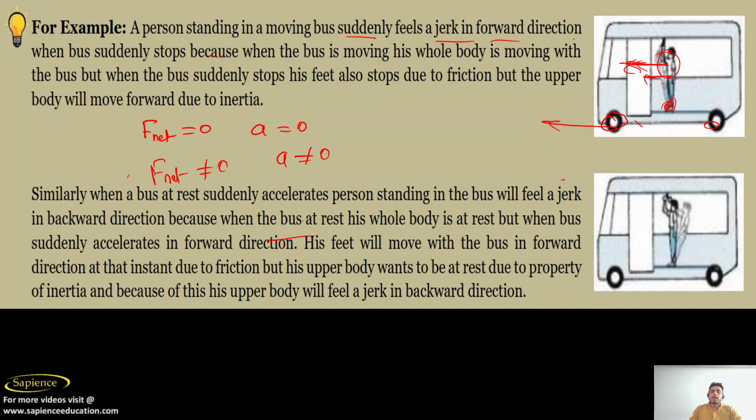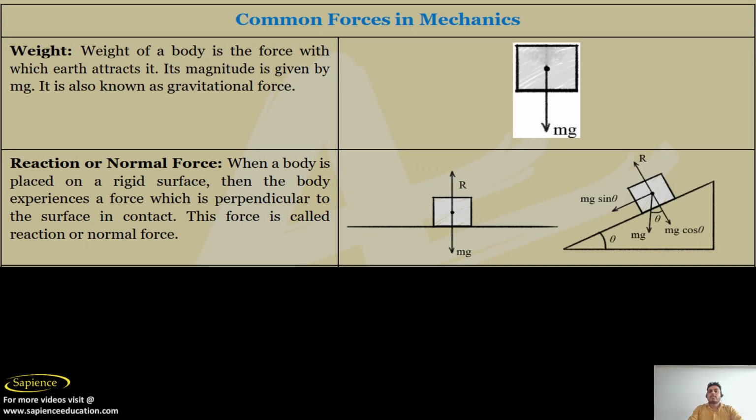Similarly, when a bus starts moving, what happens? The body is already at rest, but suddenly the bus is moving, so the body will try to remain at rest. That's why our body suddenly moves backward. This is the main reason, and this is clearly explained in Newton's first law of motion.